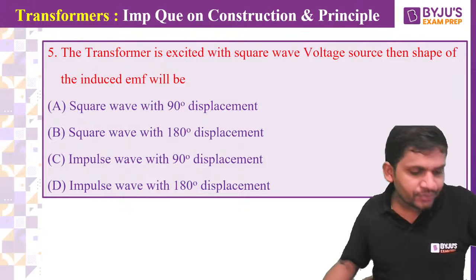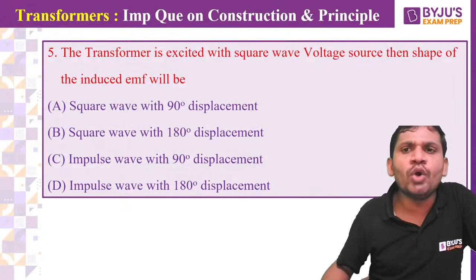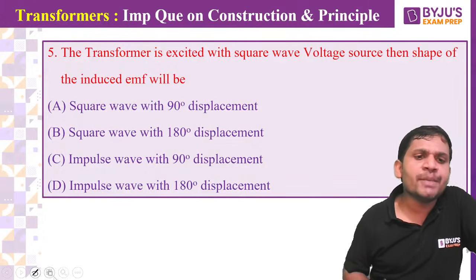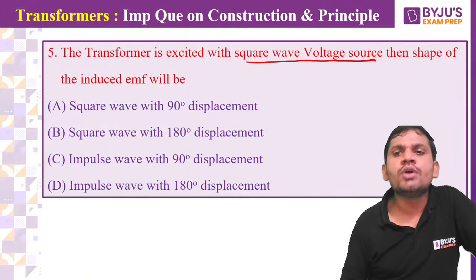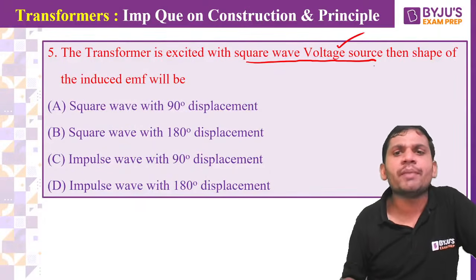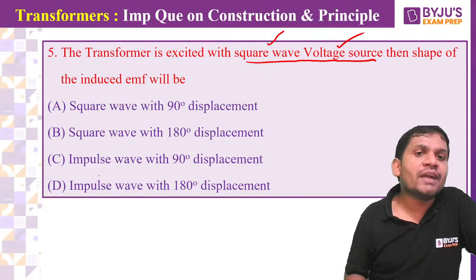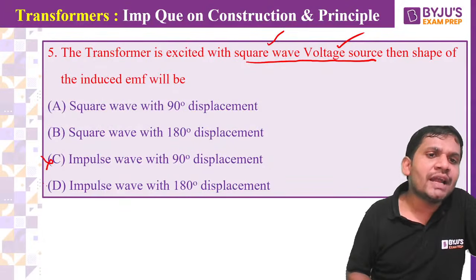One more question is displaying. The transformer is excited with a square wave voltage source. Then what is the shape of the induced EMF? It's very simple, students. It is voltage source excitation, so input and output waveforms are the same. It is excited with a square wave, so the output is also a square wave. Option C and option D are wrong.